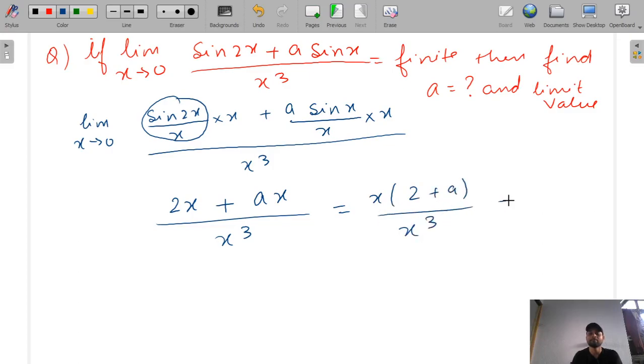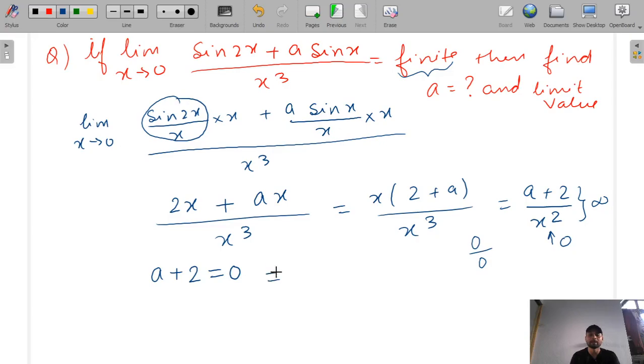So what we will get? We will get a plus 2 by x square. Now we see that the denominator, as x tends to 0, will be 0 for x square. So this is becoming infinite, but in the question it is given that it is finite. So for it to be finite, the numerator must also be 0, then 0 by 0 is the indeterminate form, and we will find it using the limit. So we will make it 0 by 0, then only it will be finite. So a plus 2 is equal to 0, which implies that a is equal to minus 2.